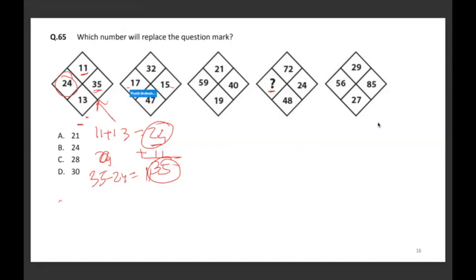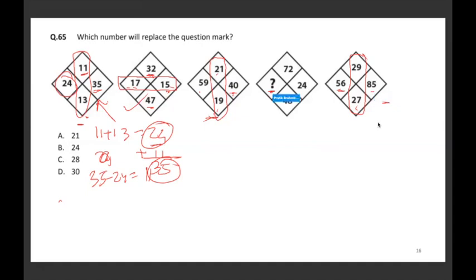Now in the next figure, I'll just confirm if this is the rule or not. So 17 plus 15 will be equal to 32. 32 plus 15 will be 47, which is true. 21 plus 19 will be equal to 40. 40 plus 19 will be 59, which is also happening here correctly. Then in the last figure, again, 29 plus 27 will be equal to 56, and 56 plus 27 is 85, which is also happening. True.